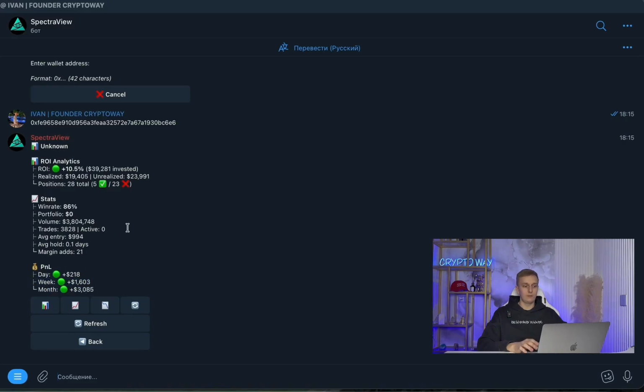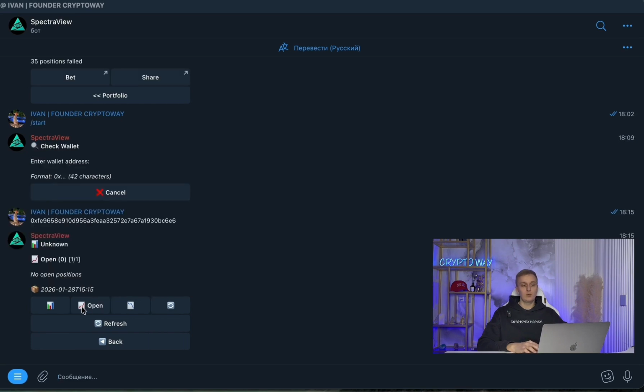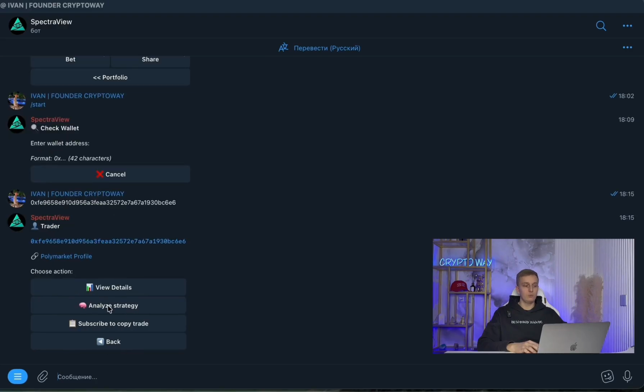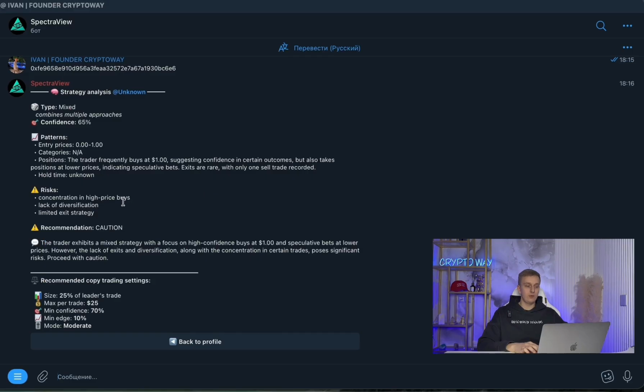And in general, this way we can clearly see, once again, that the wallet is profitable, and we can also go to other tabs. For example, we can look at open positions. Right now there are none, and we can also view closed positions. Let's go back. You can also analyze the wallet through A. So let's do that, and basically the dashboard also gives us a brief summary for a particular wallet. And we can already understand how interesting it is for us for copy trading or not.